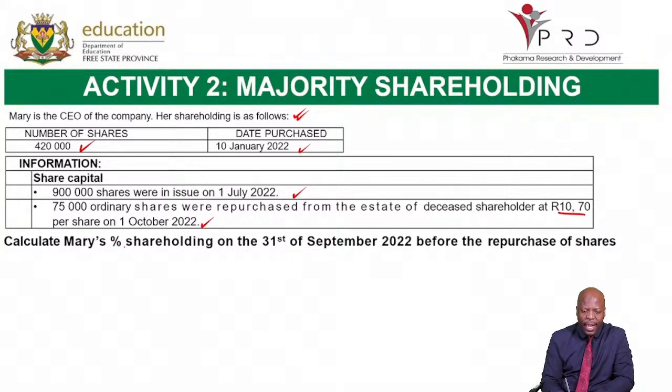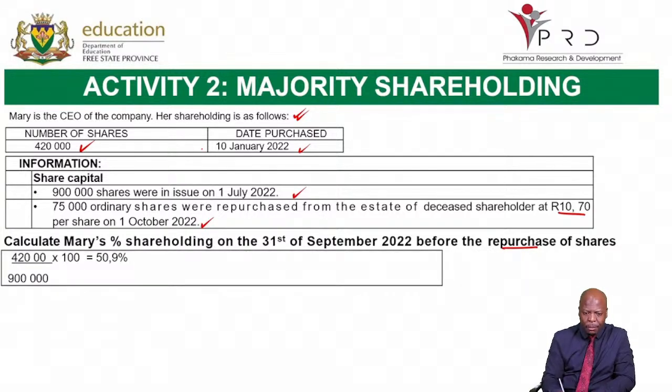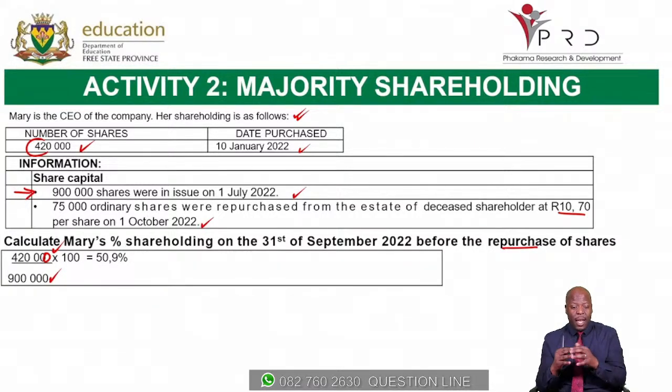The question then is, calculate Mary's shareholding on the 31st of September before the repurchase of shares. So we want to know what was her percentage shareholding before the repurchase of shares. She currently has 420,000 shares. So here's our 420,000 shares, and then we divide it by the total number of shares that were in issue on this day, which was 900,000. So she holds 420,000, and on this day, there were 900,000 shares in issue.